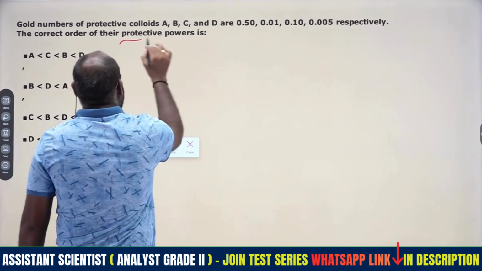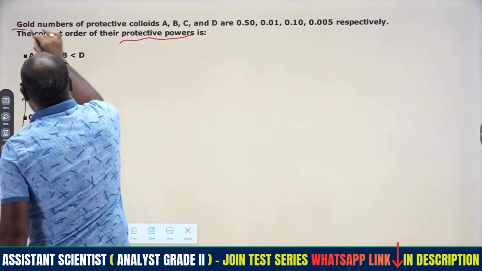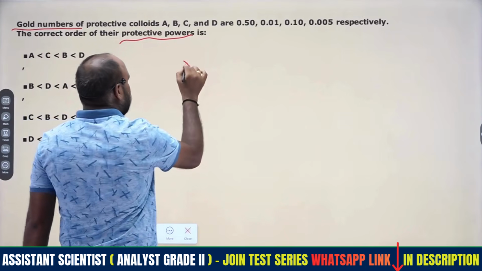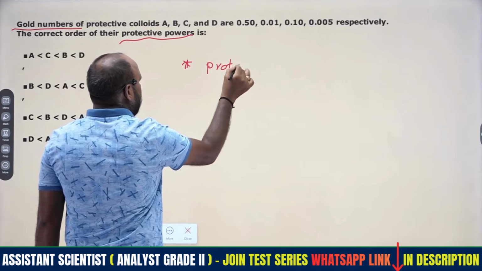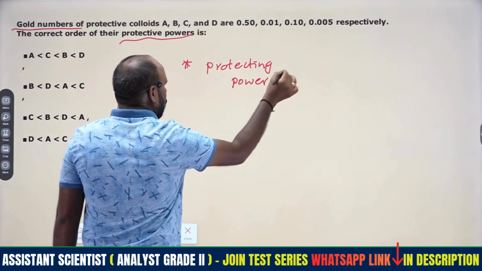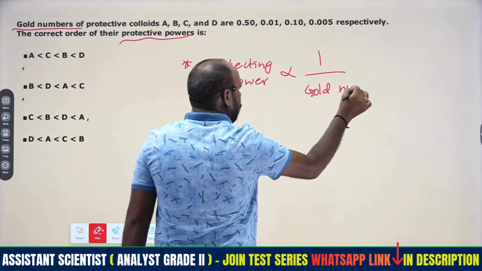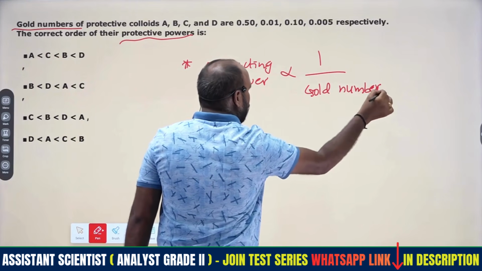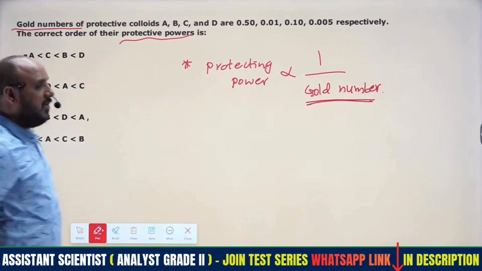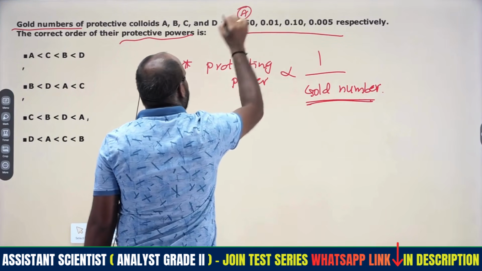Then coming to this next one. Protecting power is related to the colloids, right? And gold numbers are given, we just have to remember that data. What is the relationship between them? Protecting power will be inversely proportional to gold number. If the gold number is more, protecting power will be less. So out of the given data, which one has the highest gold number? A.